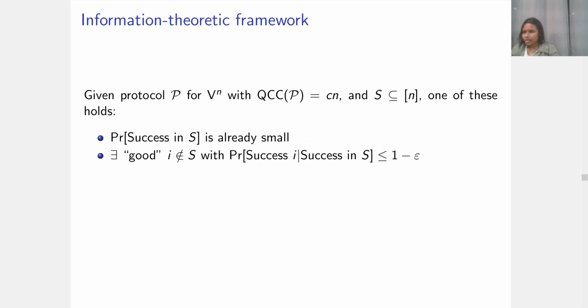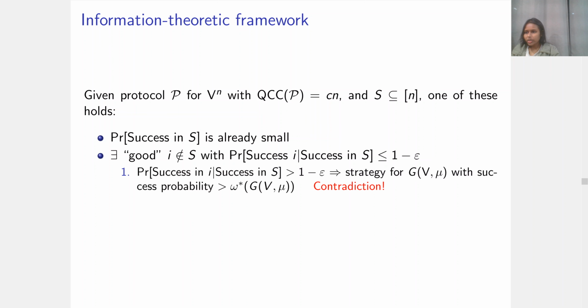Otherwise, we show that there exists a good coordinate i that is not in S, such that the success probability on i conditioned on success in S is bounded away from 1. So then we can build up a sufficiently large set whose success probability is small inductively. How the existence of this good coordinate i is shown depends on what kind of result you're trying to show.